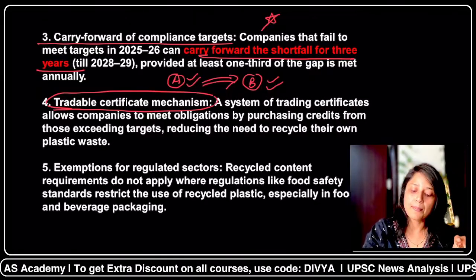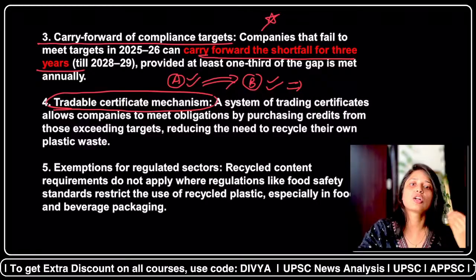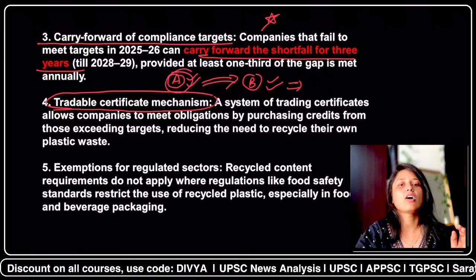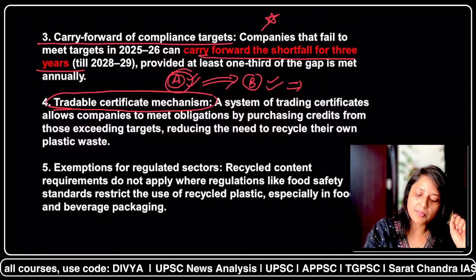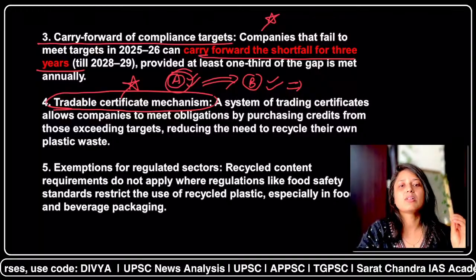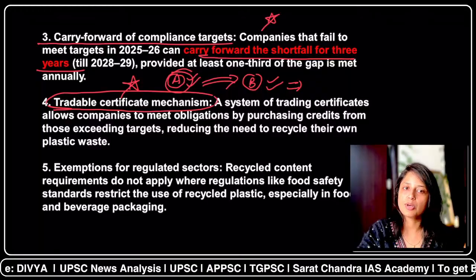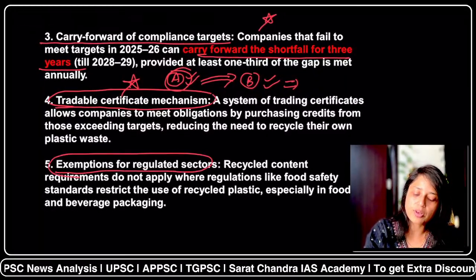And second, company B will not have to make the extra efforts to reuse or recycle its own products, because they were already done by A in surplus, and now those certificates are traded to B. So this is an important thing. You have to remember that the tradable certificate mechanism has also been mentioned in the plastic waste management rules.